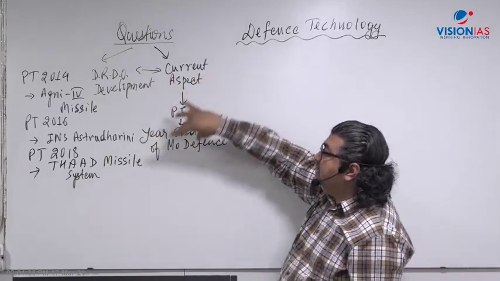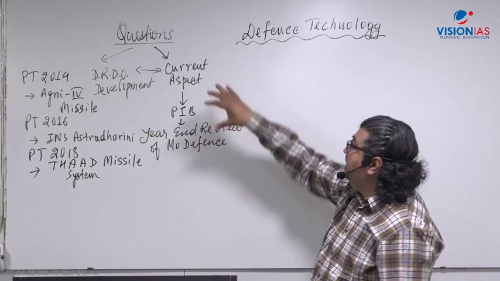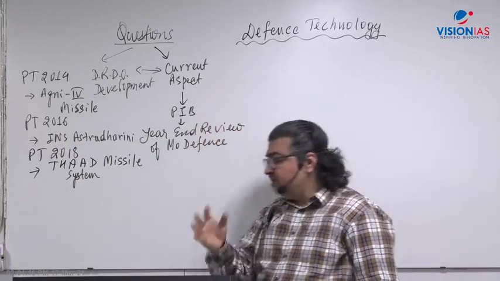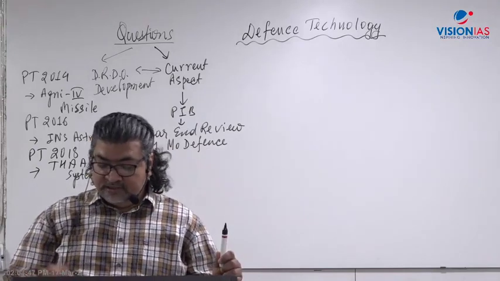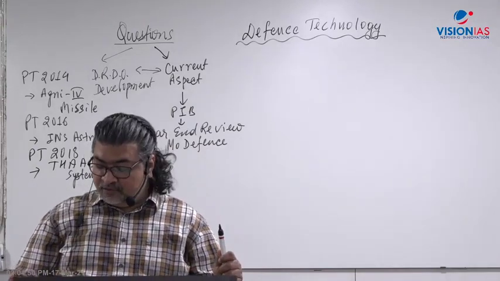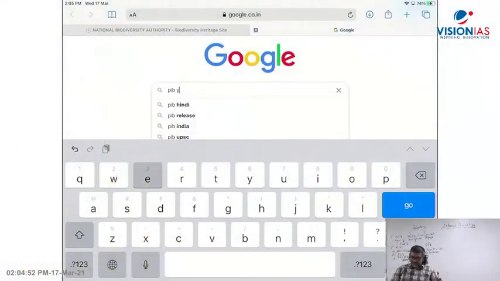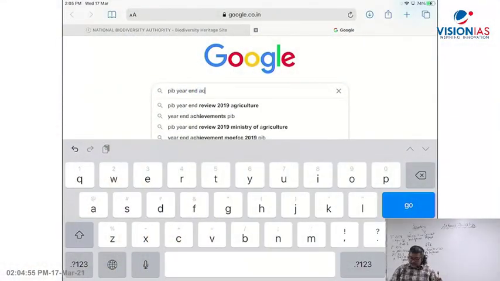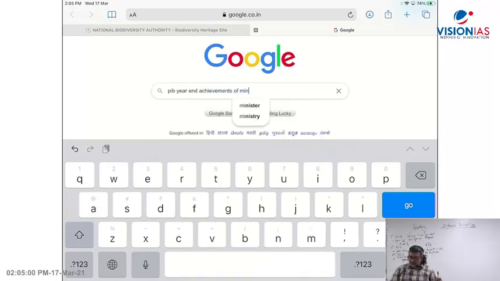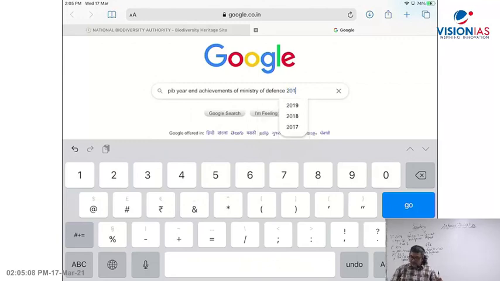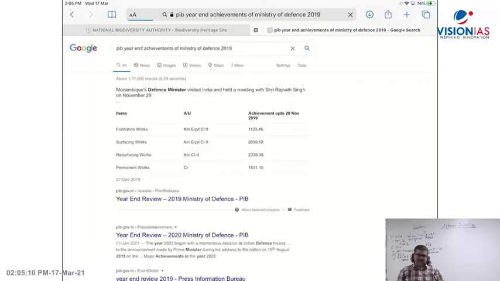So you have to connect from the PIB year-end review, right? You have to connect from the achievement part of it. Let's take an example here. It will come to your screen. Let's say, for example, PIB, Press Information Bureau. I am writing year-end achievements of the Ministry of Defense, because DRDO comes under the Ministry of Defense. So let's say I'm writing here 2019, just for example. You can look at 2020 also, right?